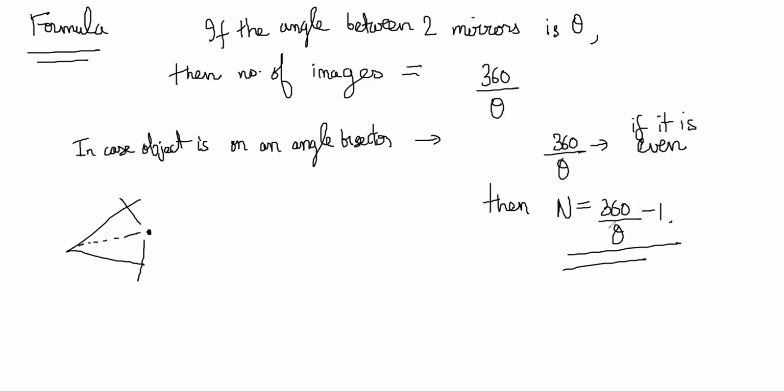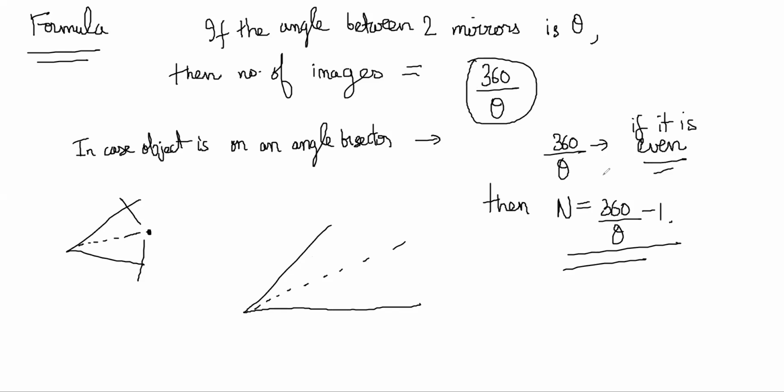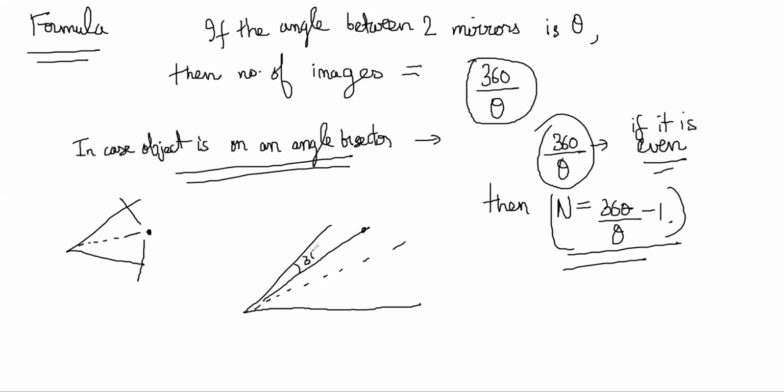So anyway, what we will encounter is mostly some simple question where you will have some angles given, right? In case it is not on the angle bisector, you will actually have to sit and count it. If it is on the angle bisector, then you can do this and check if it is even or not. If it is even, then you have to subtract 1. If it is not even, it is just 360 by theta. This is only for the case when it is on the angle bisector. If it is not on the angle bisector, if it is somewhere here, this is 30 and this is 45, then you'll actually have to count it.